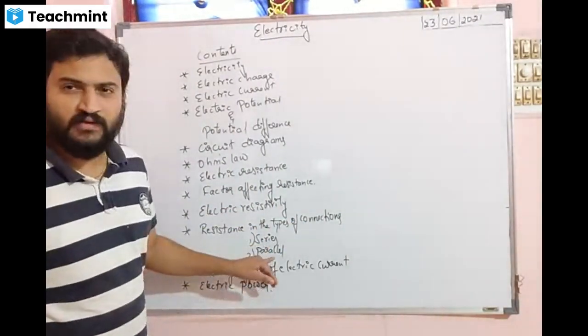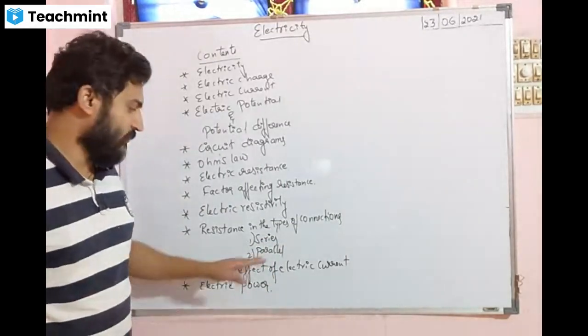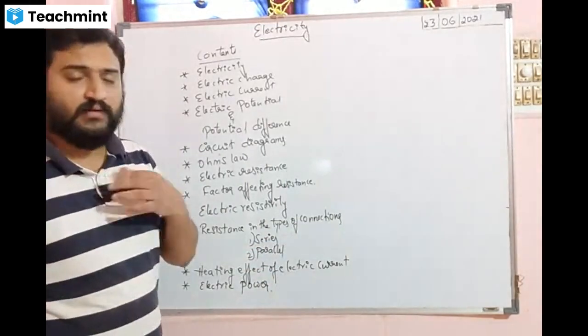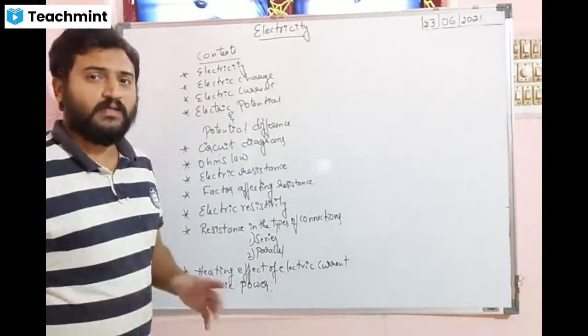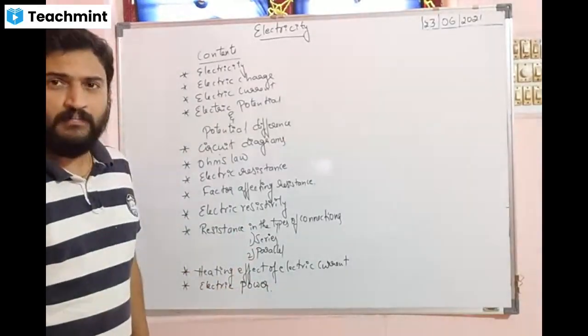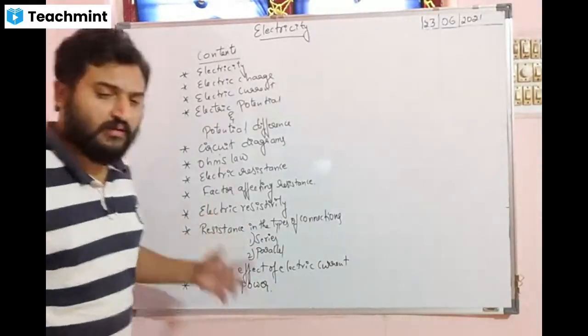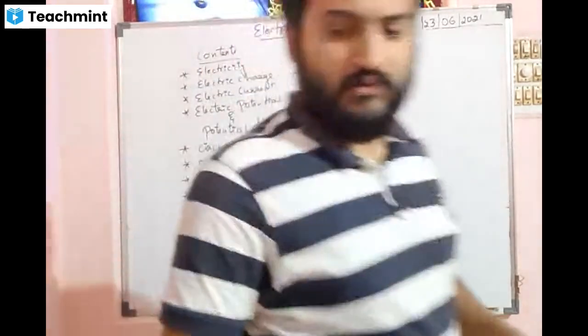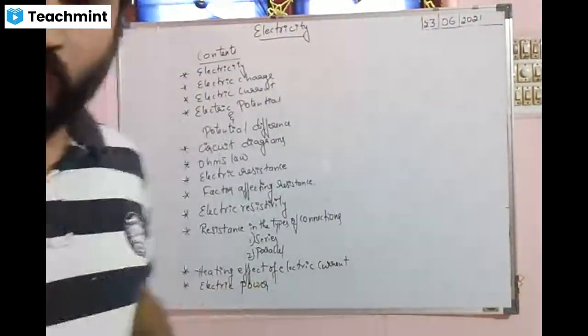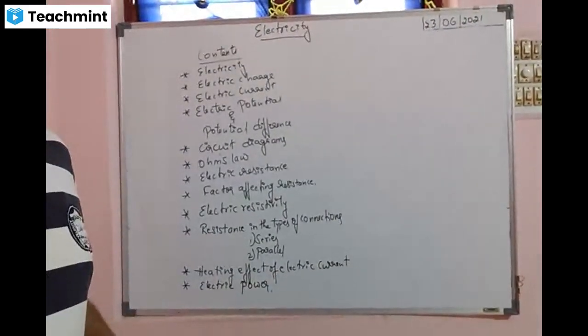First is series connection and second is parallel connection. Then heating effect of electric current. When we supply electricity, how does the electrical appliance heat up? Last is the electric power. These are the important contents of the chapter. Shall we start now? Yes, sir.